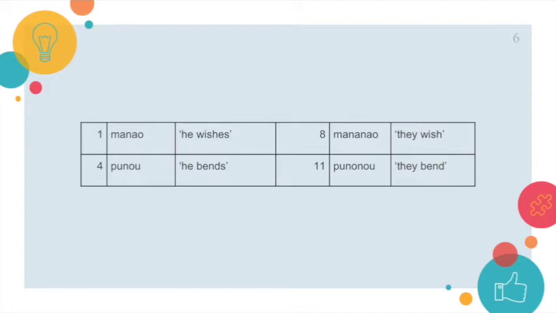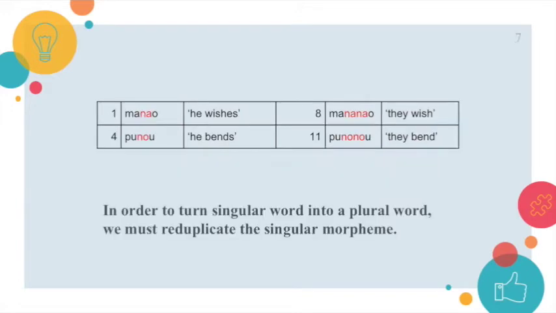We do this to see how to turn a singular word into a plural word. Because we already have the word for he weaves, we can use our new rule to make the word refer to a verb with a plural third-person pronoun. From the table above, we can determine that a part of the word is repeated in order to pluralize the word. The part of the word in each word happens to be the second to last syllable. Thus, we can conclude that in order to turn a singular word into a plural word, we must reduplicate the second to last syllable.